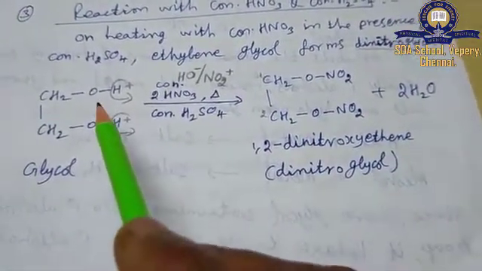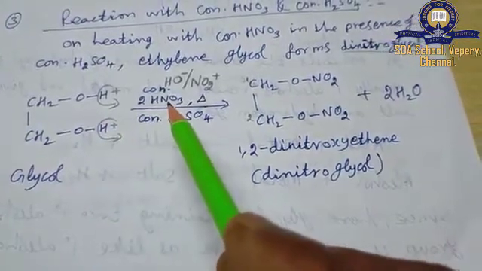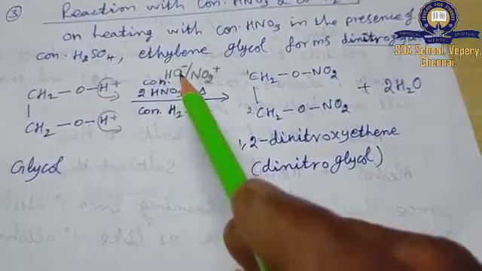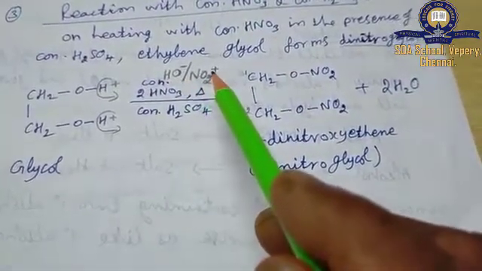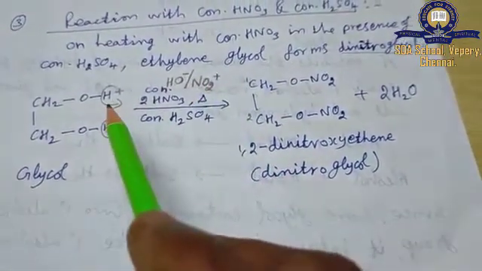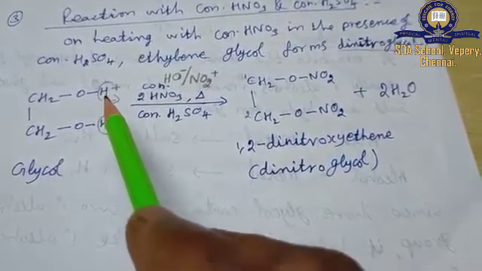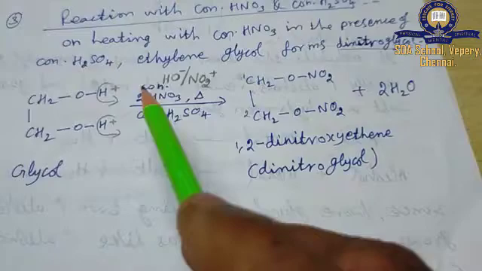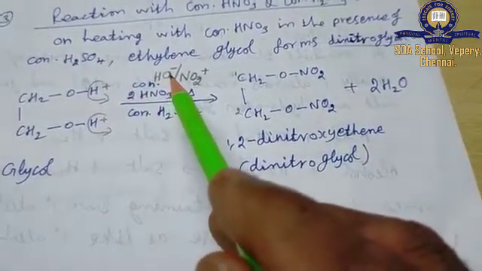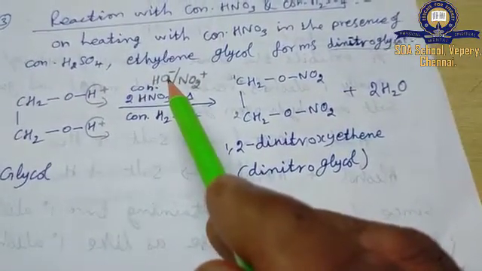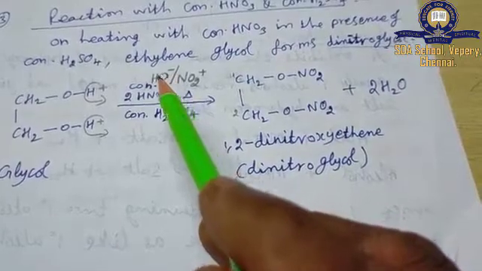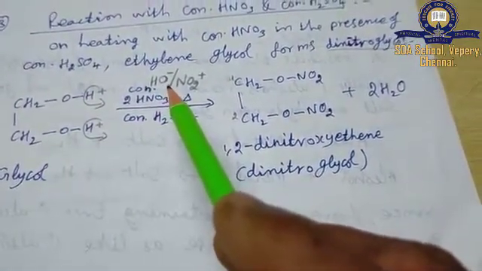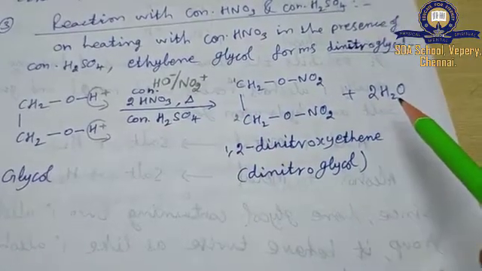Listen, this is the glycol formula. Nitric acid HNO3, we may write as HO minus and NO2 plus. From both the hydroxyl groups, H plus is going to be eliminated and combines with HO minus from nitric acid and forms a water molecule. In such a way 2H plus combines with 2HO minus and loses 2 water molecules.